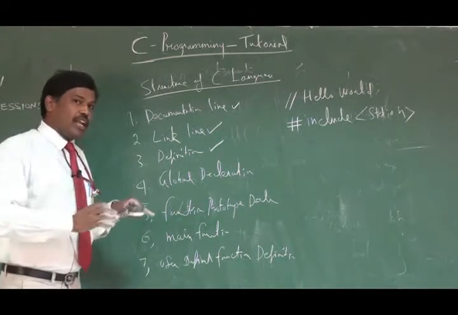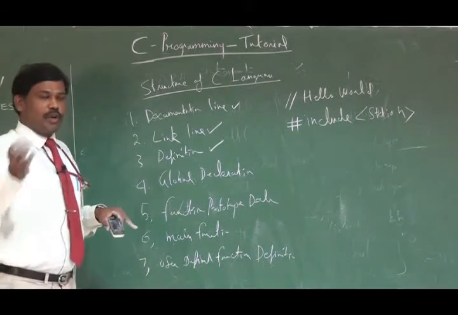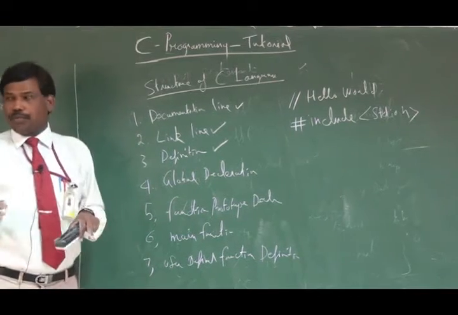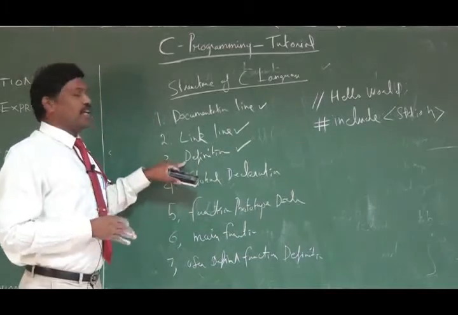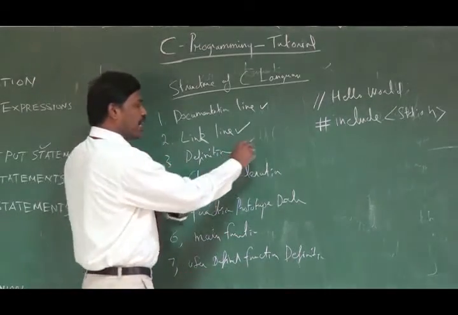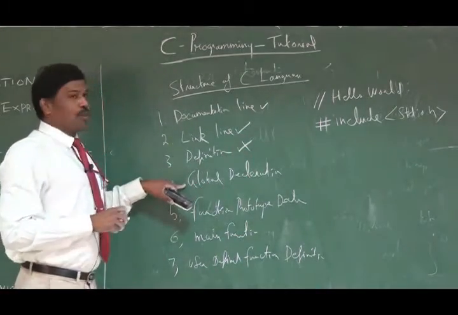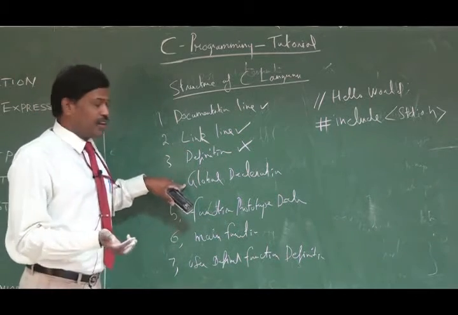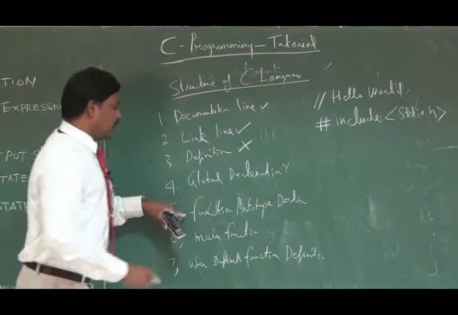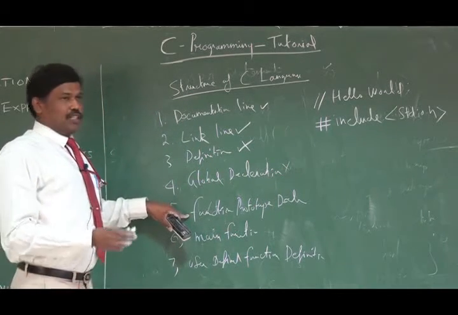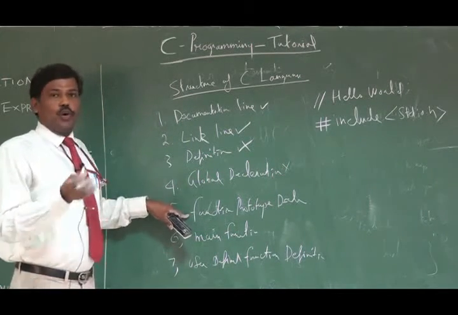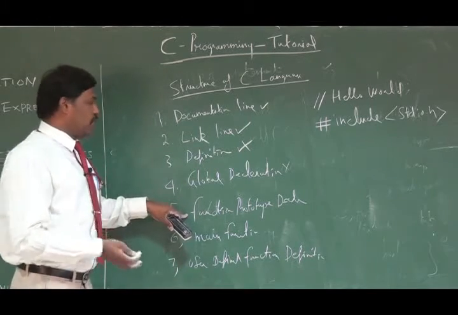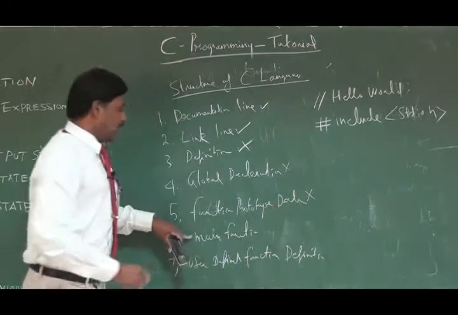So the third one is a definition. If I am using any variable throughout my program, and I want to assign a constant value to that particular variable, then I have to define it. Of course, in this program, I am not using anything, so I will skip this. Then the global variable declaration. I don't have any global variable, so this again I will skip. Then function prototype declaration. Of course, I still haven't taught you what a function is, so you may not be aware of it. Even if I do, you may not be aware of what a function is. So I will do it later. So skip it.